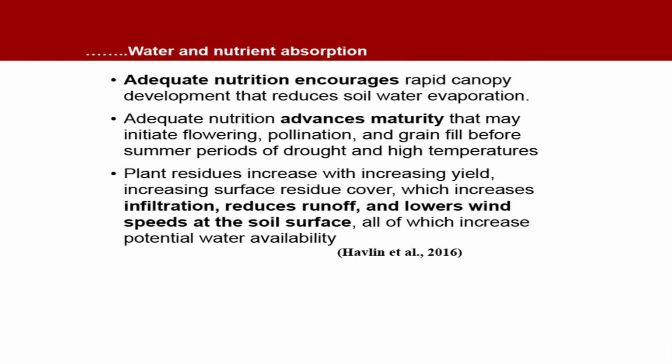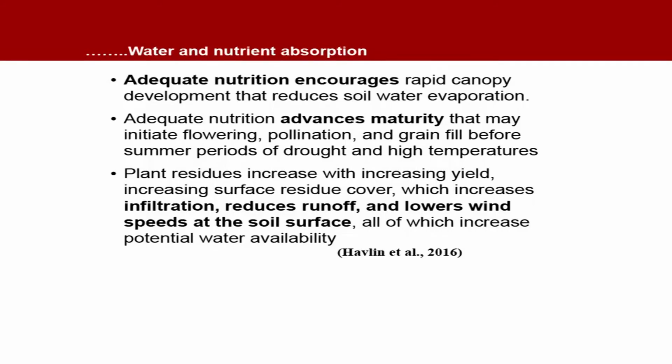Adequate nutrition encourages a rapid canopy development that reduces soil water evaporation. So, this is an indirect way that nutrition is helpful in reducing the water requirement or reducing the losses of water. Adequate nutrition advances maturity that may initiate flowering, pollination and grain filling before summer periods of drought and high temperature. Plant residues increase with increasing yield.